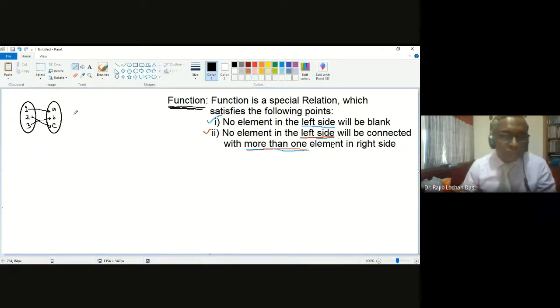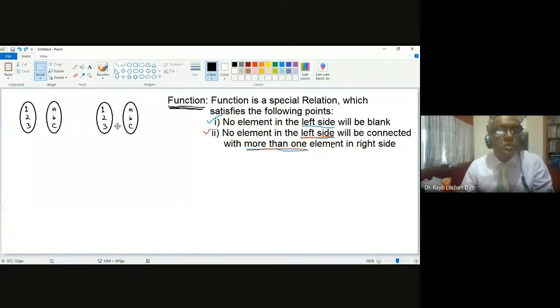Another possibility is there. Let me copy this, and then it will be easy to tell you. There are 4 types of functions.